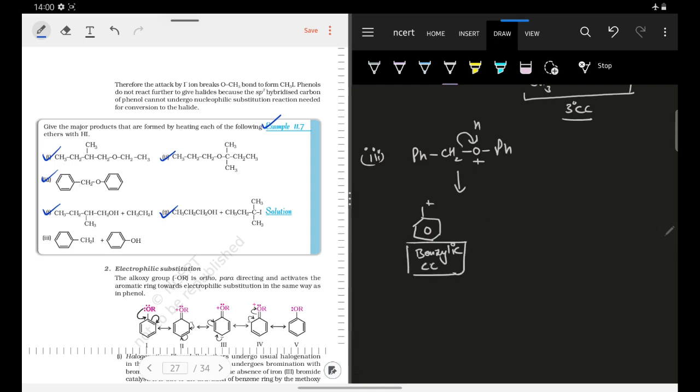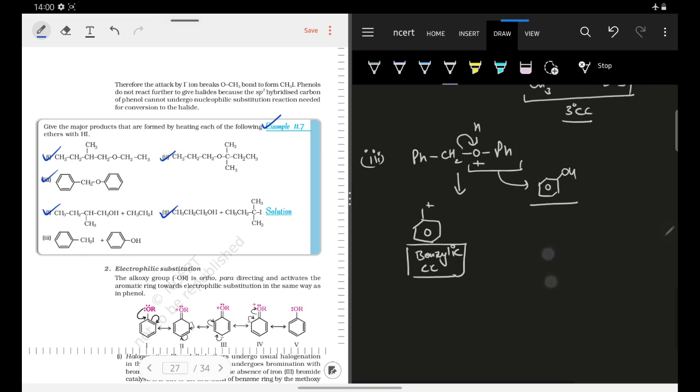So what will happen is that it will lead to the formation of your benzylic carbocation, and the other part will lead to the formation of your phenol, right? Now I know that phenol cannot further react even if HI was given in excess, but here it is not given in excess. So one of the products formed would be your phenol, and your I minus will actually attack on the benzylic carbon atom. So it will lead to your benzyl iodide and your phenol. So this is what they have shown in the answer as well.